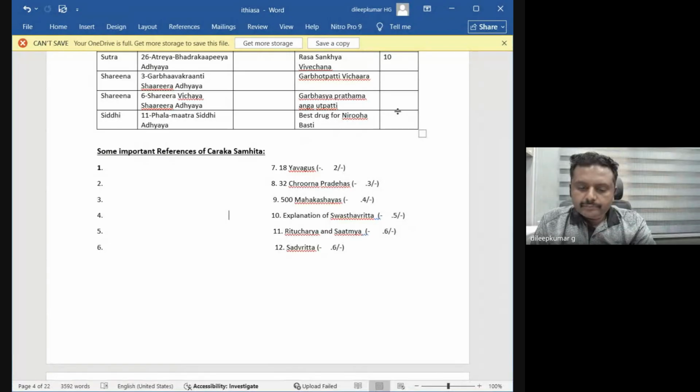And Shadadhatvatmaka Purusha is called Chikitsa Purusha. It is first mentioned in Charaka Samhita. There are four pramanas accepted by Charaka Samhita: Pratyaksha, Anumana, Aptopadesha, and Yukti. Especially Yukti Pramana is only mentioned in Charaka Samhita. So you won't get Yukti anywhere else. Yukti is specially mentioned in Charaka Samhita.